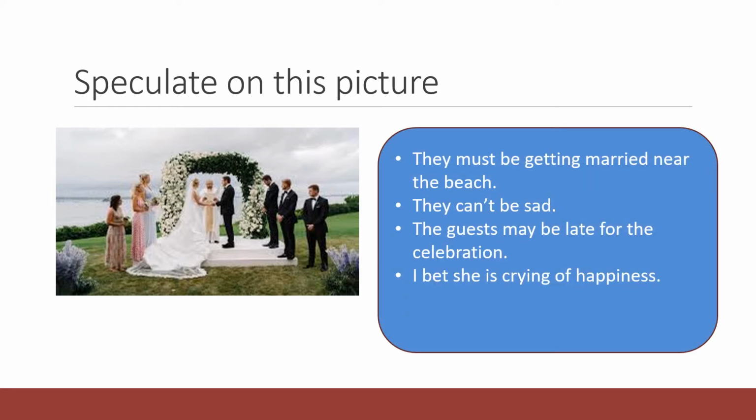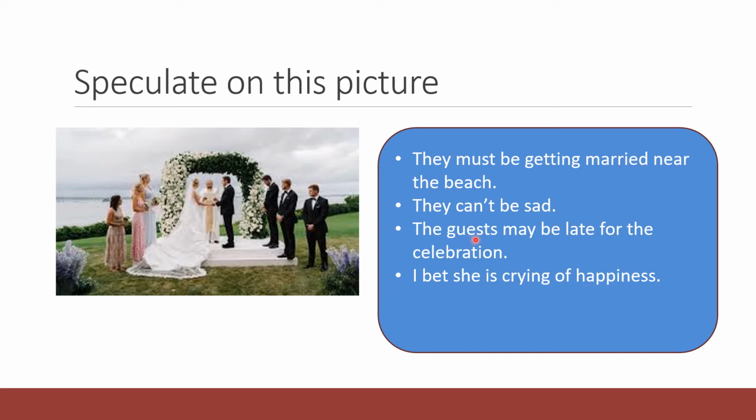Okay, so as you can see, there is a wedding. I can say they must be getting married near the beach. In the background, I can see the sea. They can be sad, obviously, because if they are getting married, they are happy. The guests may be late for the celebration. In the picture, we can just see few guests, not all of them. And finally, I bet she's crying of happiness.